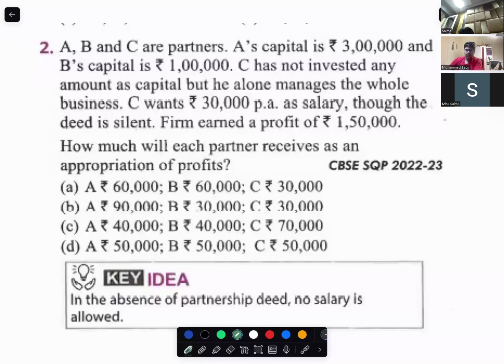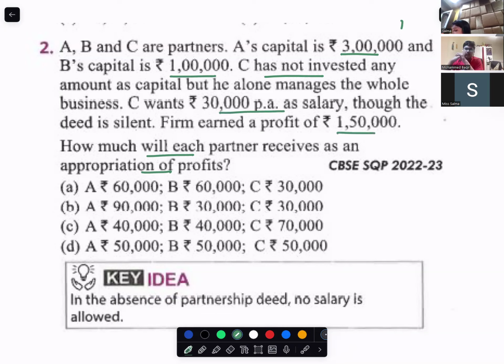Now, you want to know how much each partner will get, right? Appropriation of profits. A's capital is 300,000, B has 100,000, and C has nothing. C manages, so he wants 30,000 as salary. But the deed is silent.